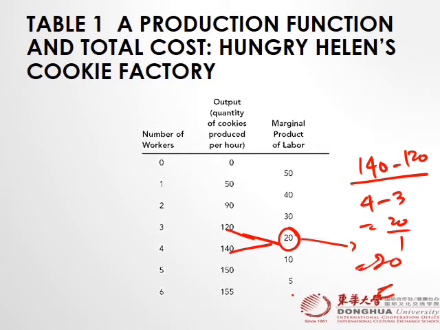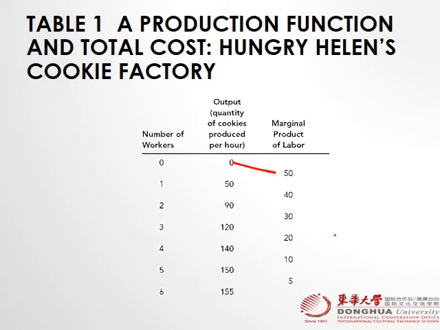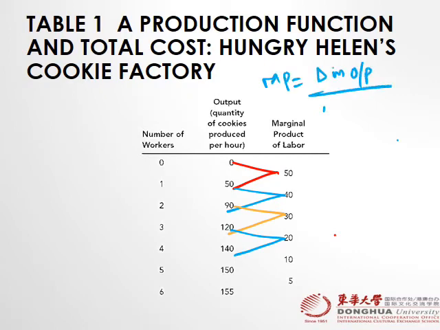Did you notice one thing, that the marginal product is in the middle? This 40 is in the middle, right? This 30 is in the middle of there. So this is how we find the marginal product. The formula of marginal product is change in output divided by change in input. Okay, so let's explore marginal product further.